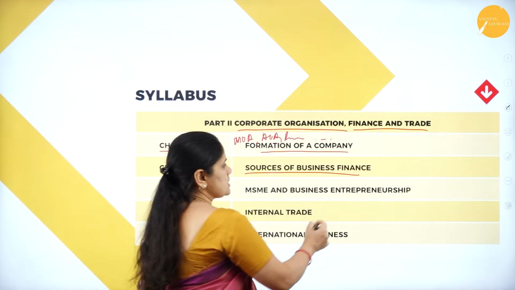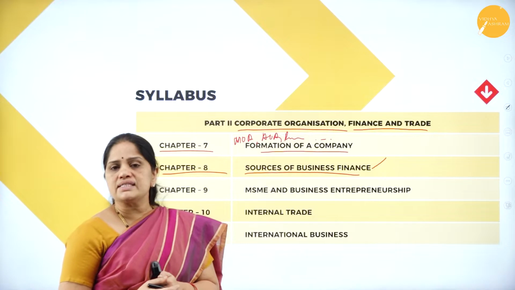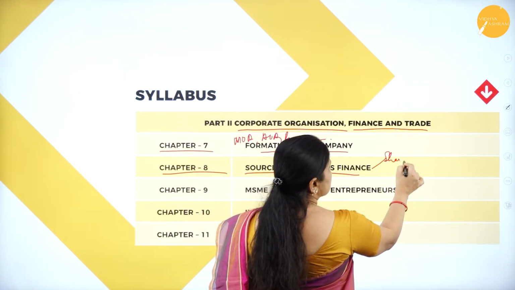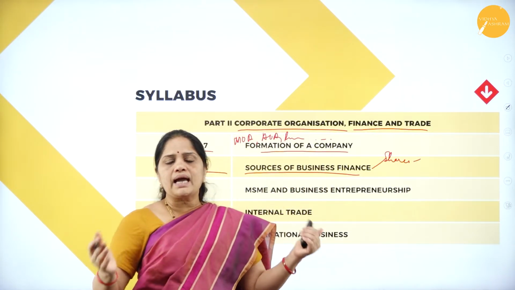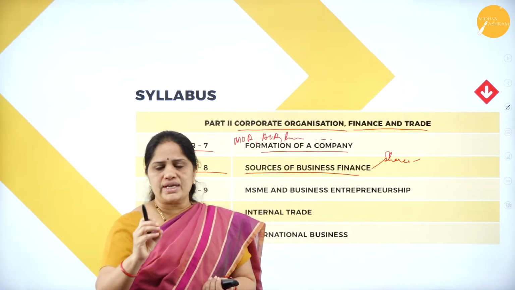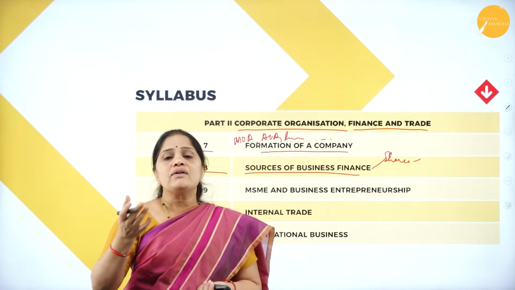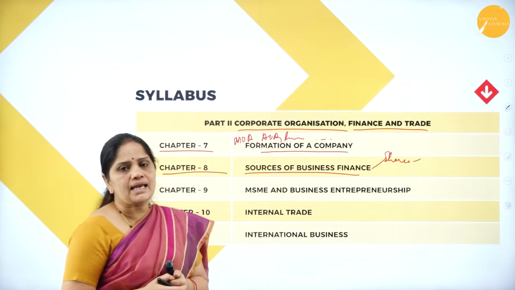Now, one of the most important sources of raising finance is through shares. How do we raise finance through shares? By selling the shares of the company. The whole capital of the company is divided into small parts called shares, and these shares are sold to the public, and whatever money is collected is taken as share capital.